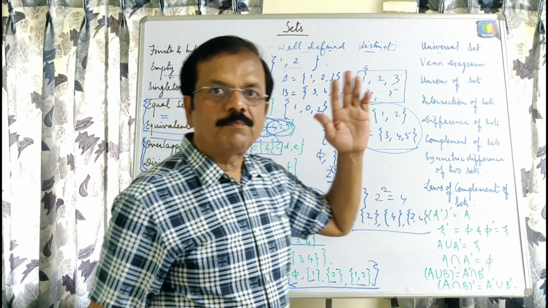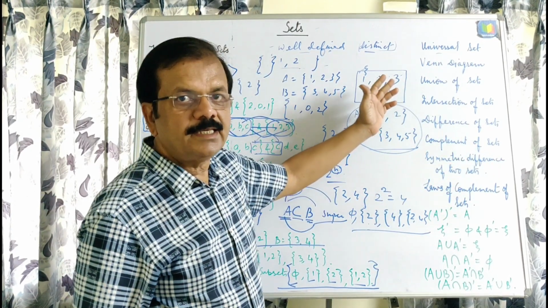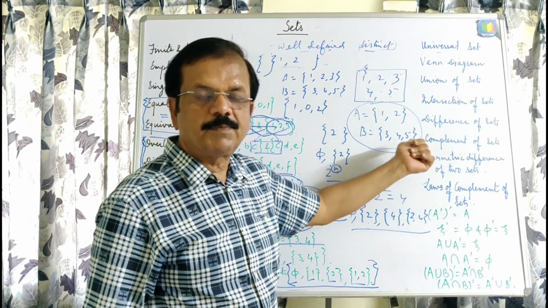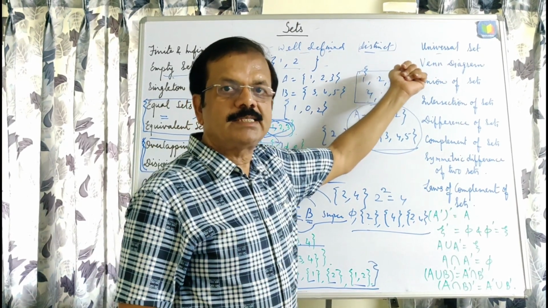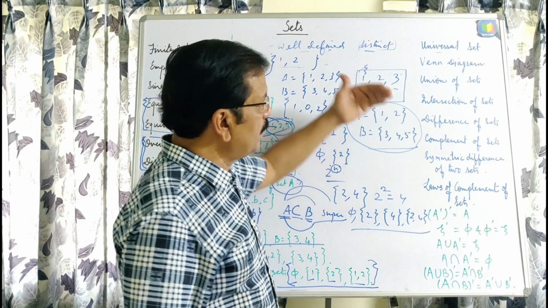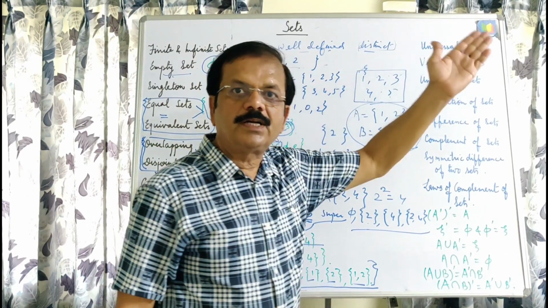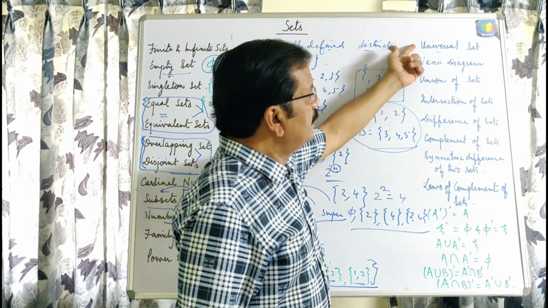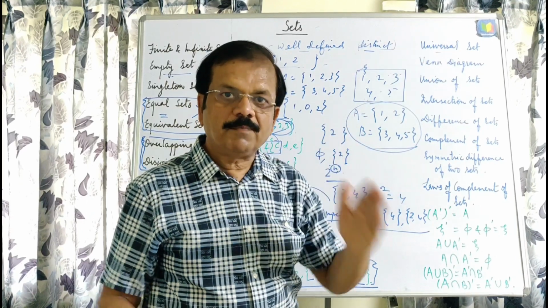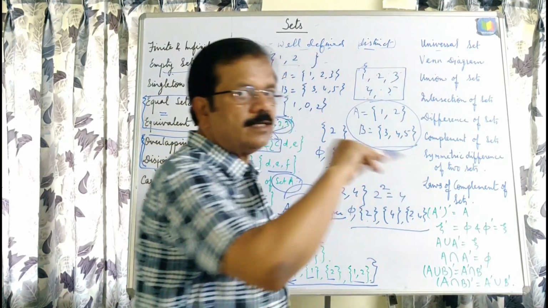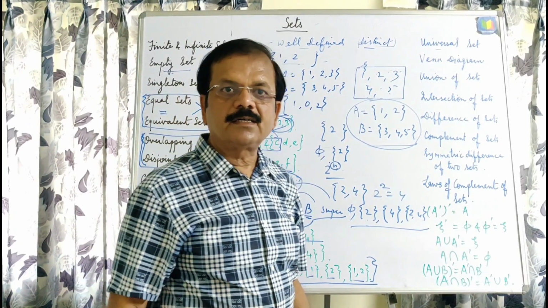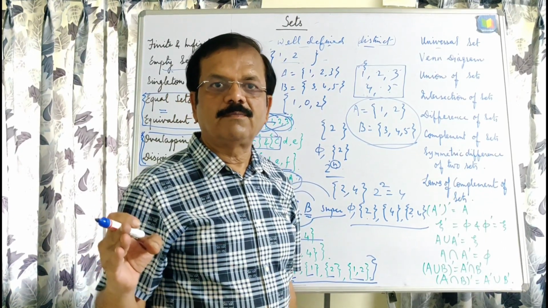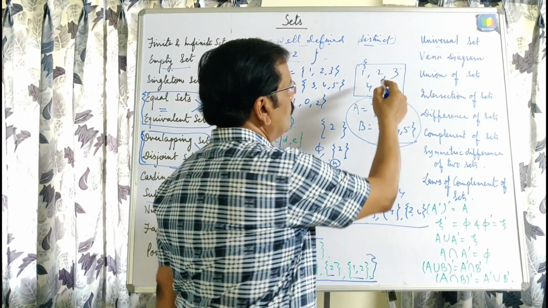It means for a particular question, the set which is taken such that all the elements of the given sets belong to it is the universal set for that particular question, and that is why the universal set will be different for different questions. As per the questions we can get different universal sets, but the purpose is that all the given elements belong to it. It doesn't matter whether we are getting them from different sets A, B, C, D or any other number, but they should be there in the universal set.